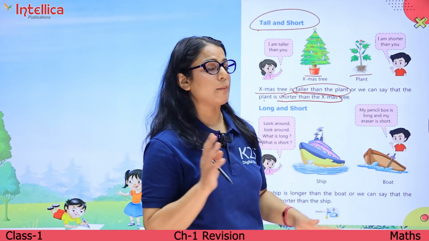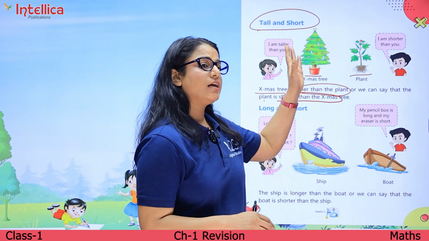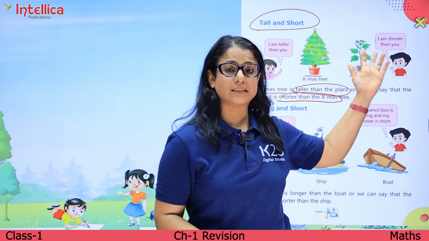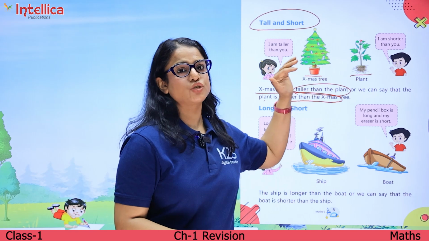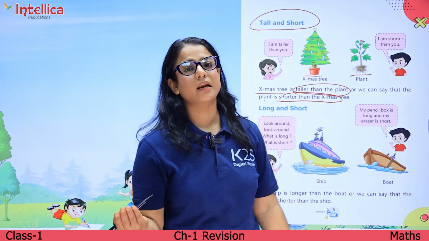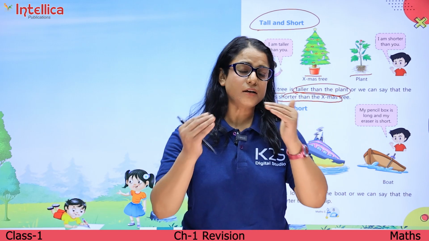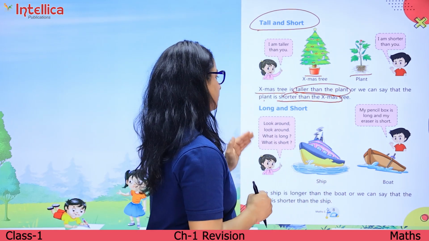So if we are comparing these two things, the tree is taller than the plant and the plant is shorter than the tree. Similarly, your father is taller than you and you are shorter than your father.